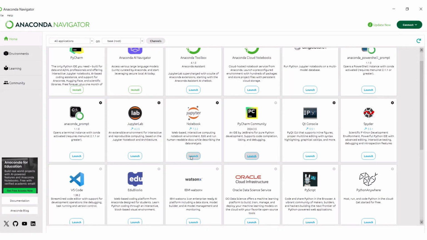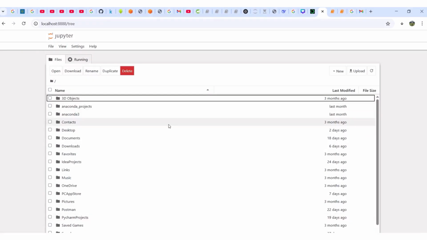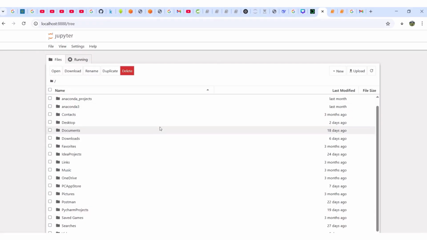Then you click on this Jupyter Notebook. Can you see? That is the IDE we want to use. When you click on it, just click on launch. It will show you that, okay, it is launching. It's going to be opened in the browser, okay? When it is being opened for the first time, it will look like this. Can you see? And it will take you to this environment.